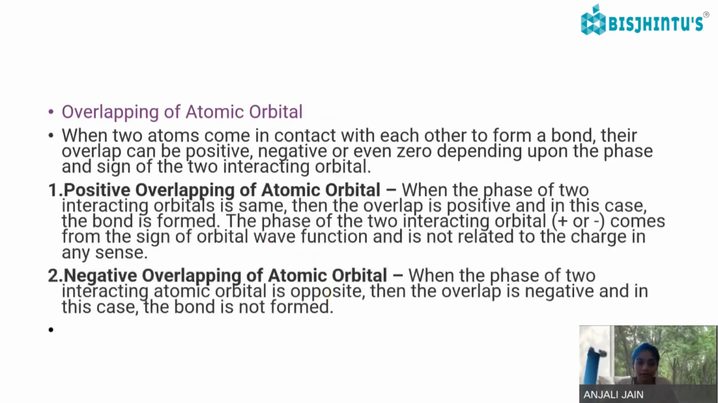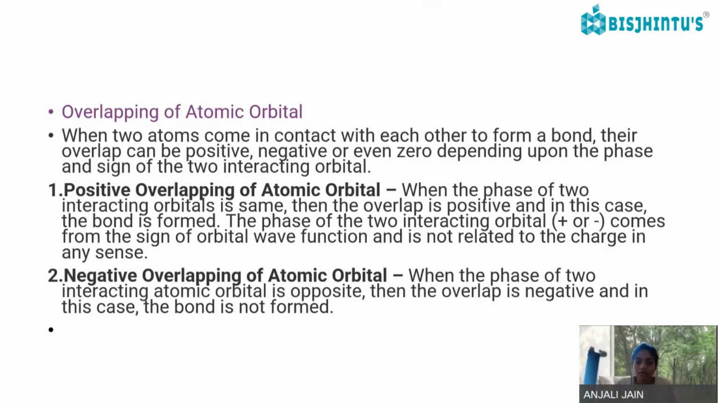Overlapping of atomic orbitals. When two atoms come in contact with each other to form a bond, their overlapping can be positive, negative, or zero depending upon the phase. Positive overlapping of atomic orbitals: when the phase of two interacting orbitals is the same, the overlap is positive, and in this case the bond is formed. The phase of two interacting orbitals, positive or negative, comes from the sign of the orbital wave function and is not related to the charge in any sense. It just comes from the wave function.